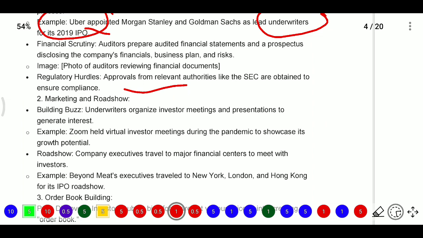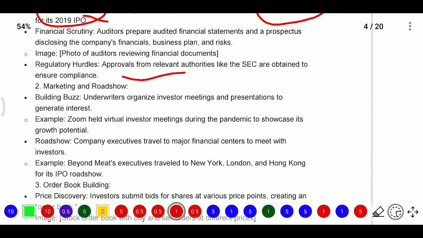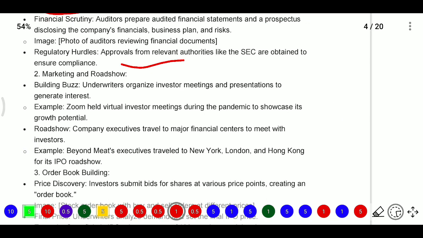Next, roadshows and marketing. They will give seminars on the company and promote it. For example, building buzz: underwriters organize investor meetings and presentations to generate interest. For example, Zoom held a virtual investor meeting during the pandemic to showcase its growth potential.